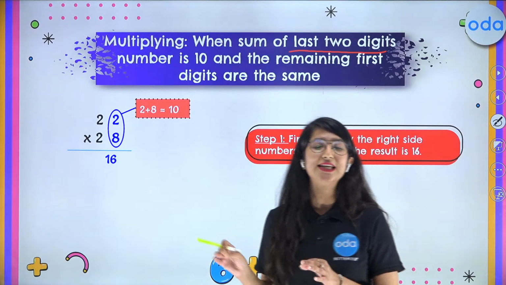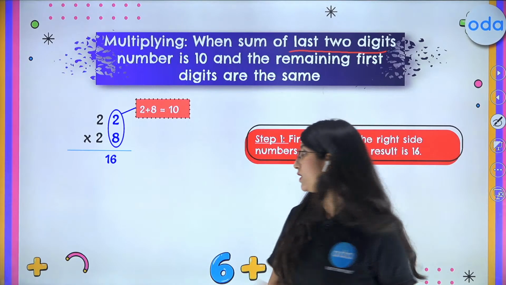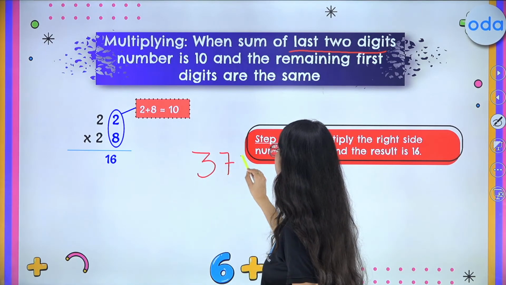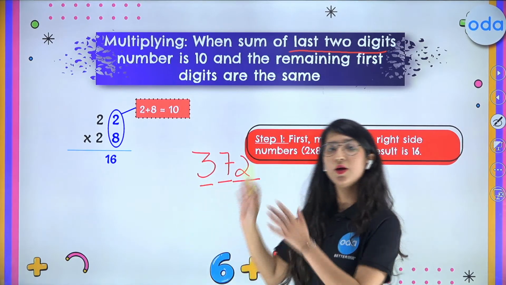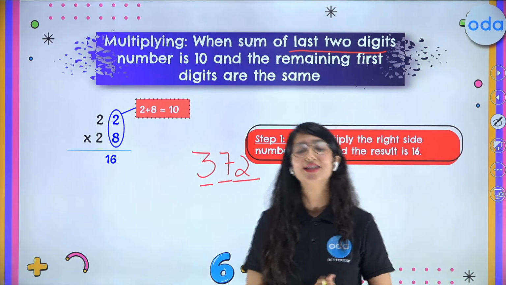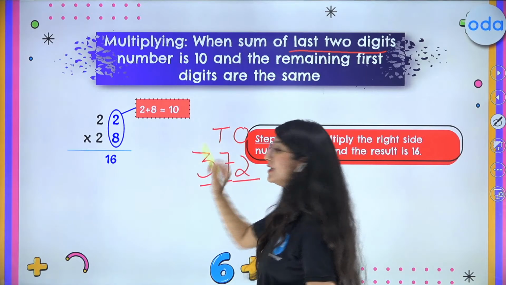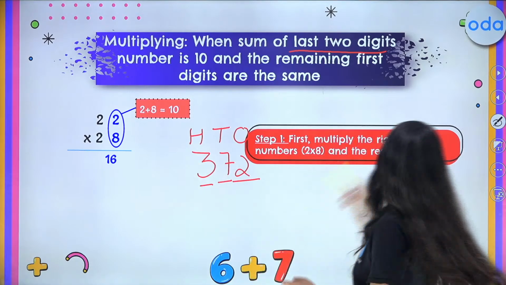What is the unit digit in 372? Yes, really great. 2 is the unit digit here because this is the ones place, this is the tens place, and this is the hundreds place.